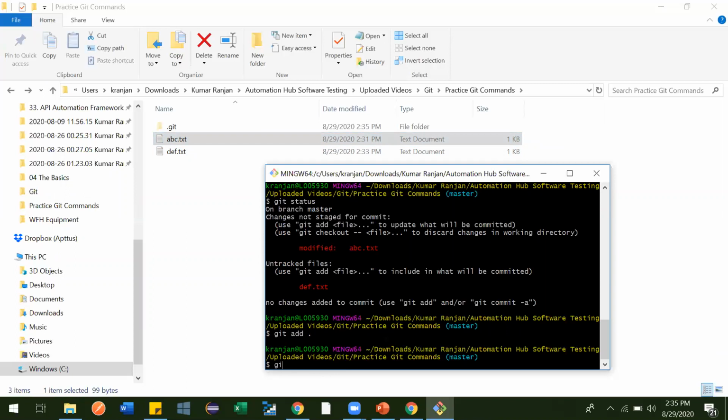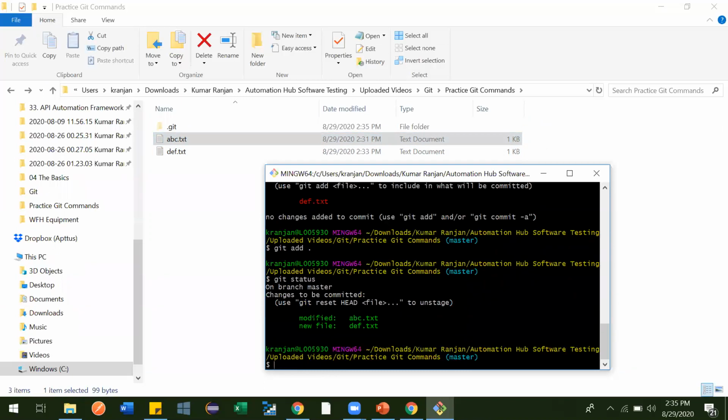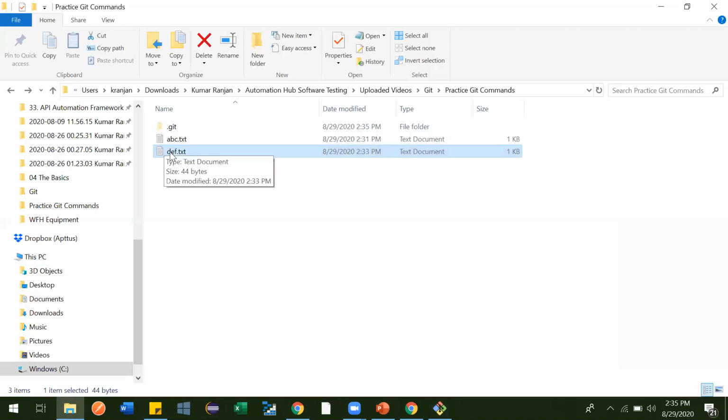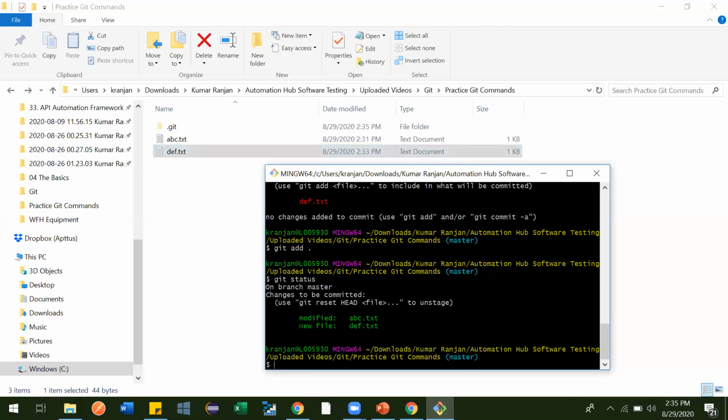Now we'll type git status. See what it is telling. It is telling modified. It got to know, right? We have one file, abc.txt, which is modified, and one other file which is a new file. Now we can commit this. If you want to see what exactly is modified, I'll be teaching that in the next video, so don't worry about that. Currently it is telling that this is a modified file and this is a new file, so they are in the staging area.